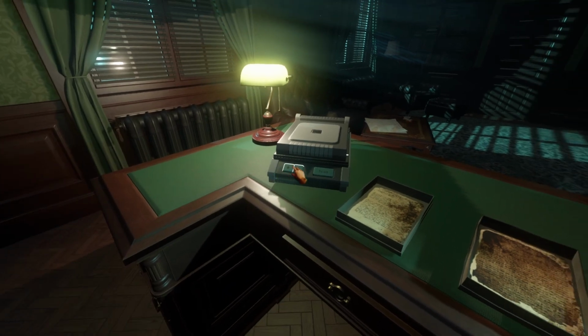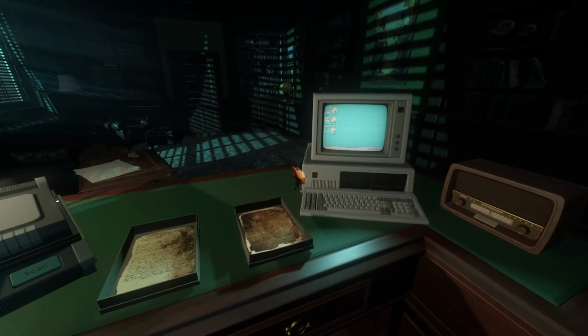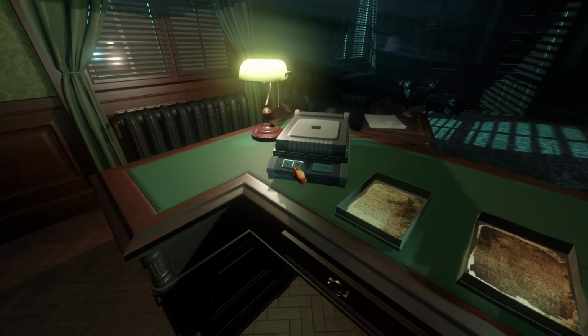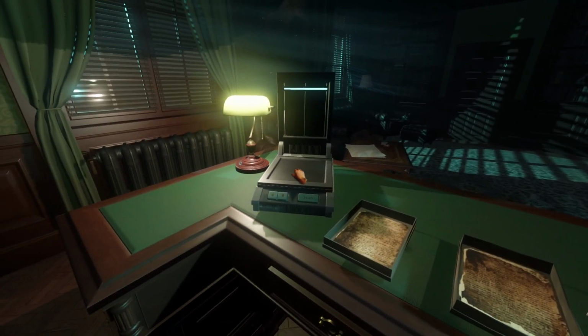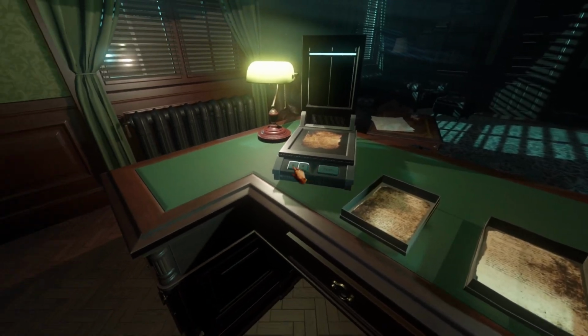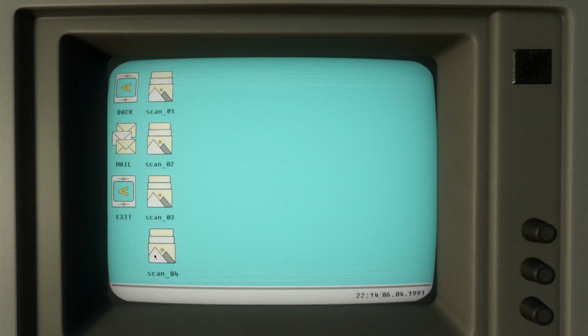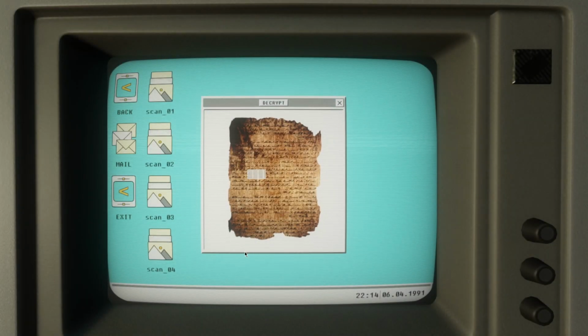Scan this. Now place only one document in. It's very dangerous if you place multiple in.